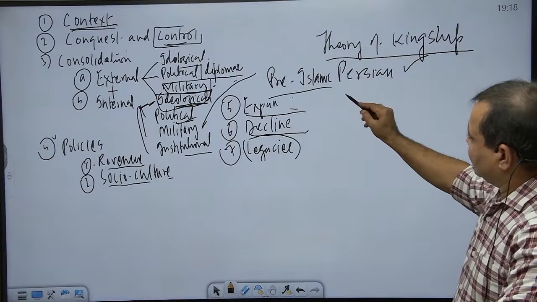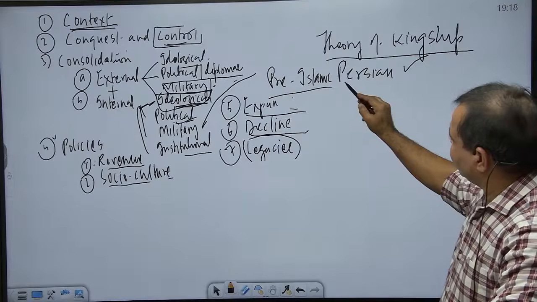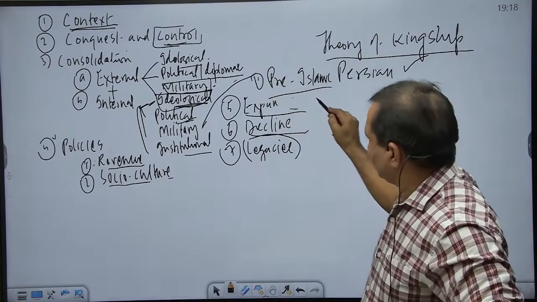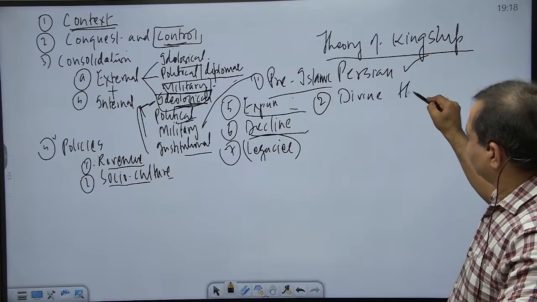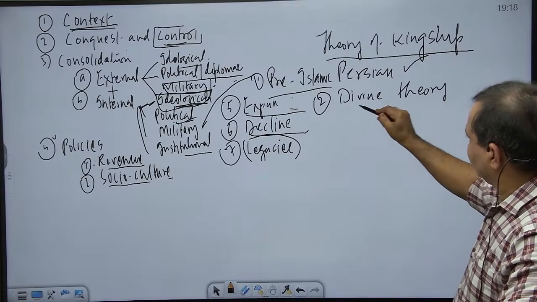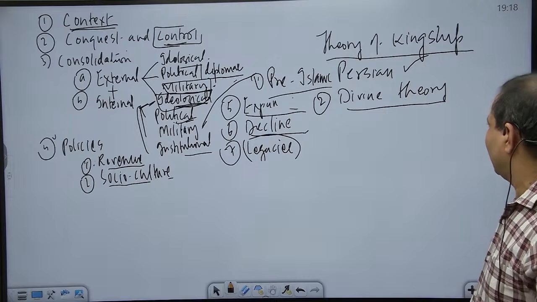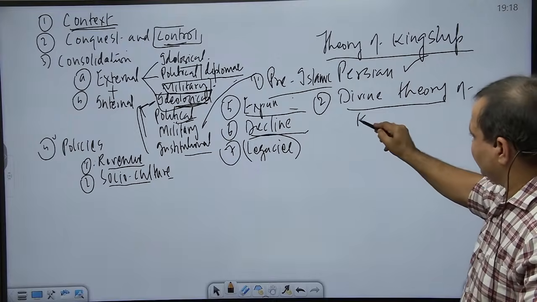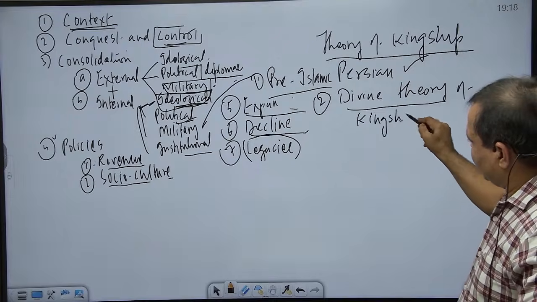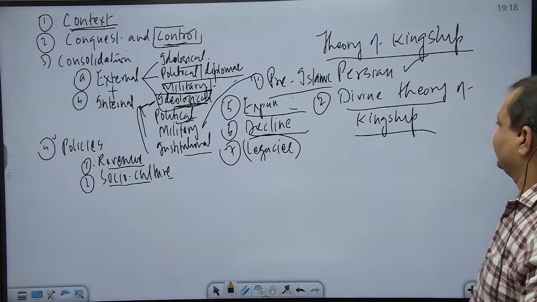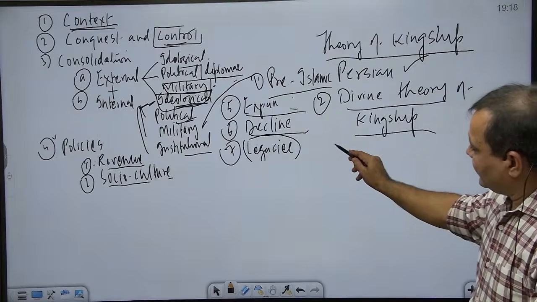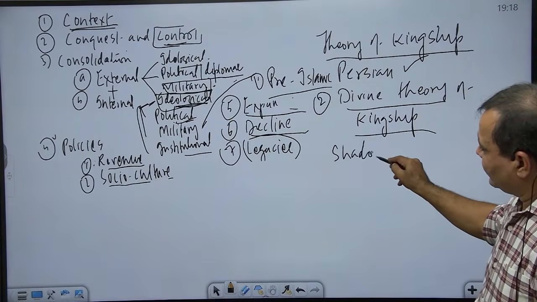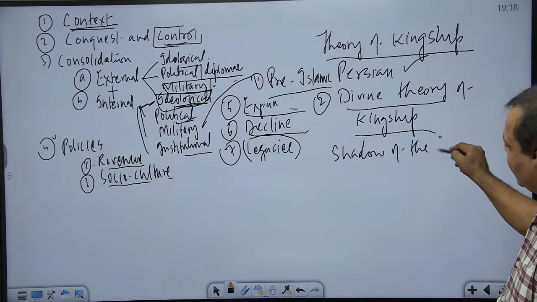He believed in the divine theory of kingship. This is the first thing to know. So they can ask you, which of the following rulers of the Delhi Sultanate believed in the divine theory of kingship? It was Delhi Sultan Balban. Now, in this divine theory of kingship, he called himself the shadow of God.